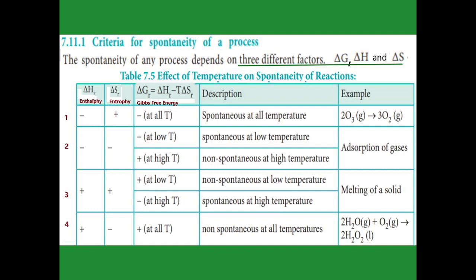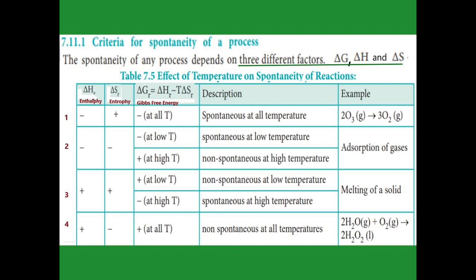So in the fourth one, when entropy is negative, the enthalpy and Gibbs free energy are both positive. This one is non-spontaneous at all temperatures. Now see the second column. Here delta H and delta S are both negative, but the delta G value is negative at low temperature. Negative means it is spontaneous at low temperature, and positive at high temperature means it is non-spontaneous. It is based on calculation only. Based on calculation we get the delta G value, if you substitute the values of delta H and delta S in the formula.